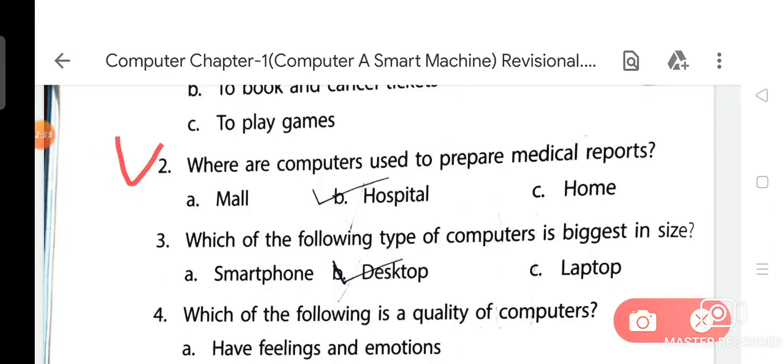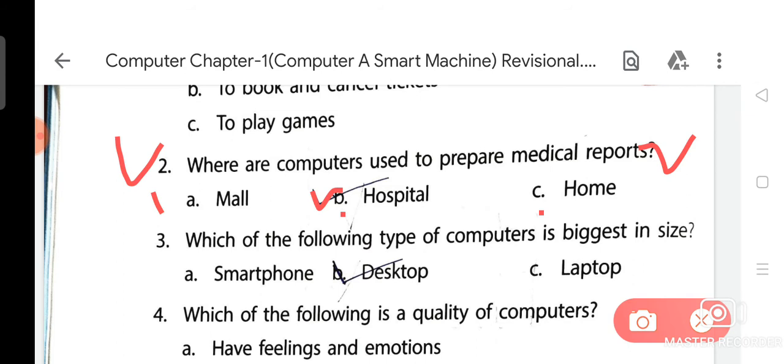Now, question number second from Tick the correct answer: where are computers used to prepare medical reports? Option A is mall, option B is hospital, and option C is home. As you know very well, in a hospital, computers are used to maintain details of patients, to do medical tests and operations, and to prepare medical reports.